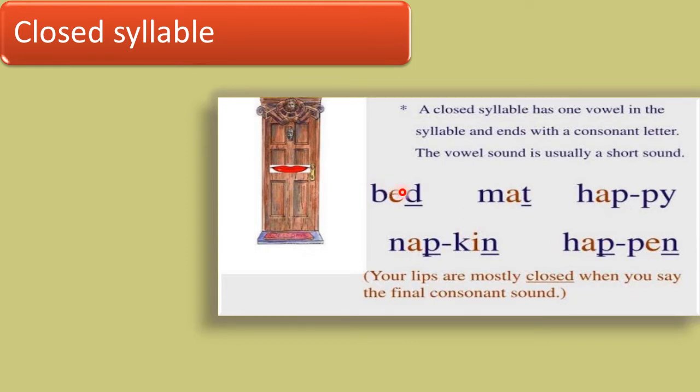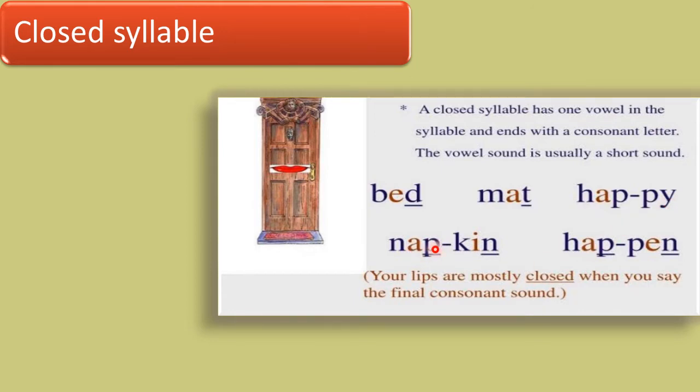Bed, a monosyllabic word, is a closed syllable. Mat is also a closed syllable and is also monosyllabic, whereas the rest of the three are disyllabic words. Hap is one syllable, py is another syllable.